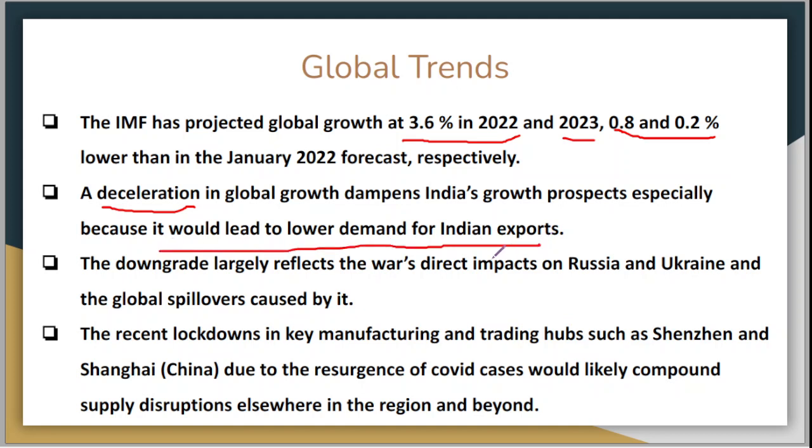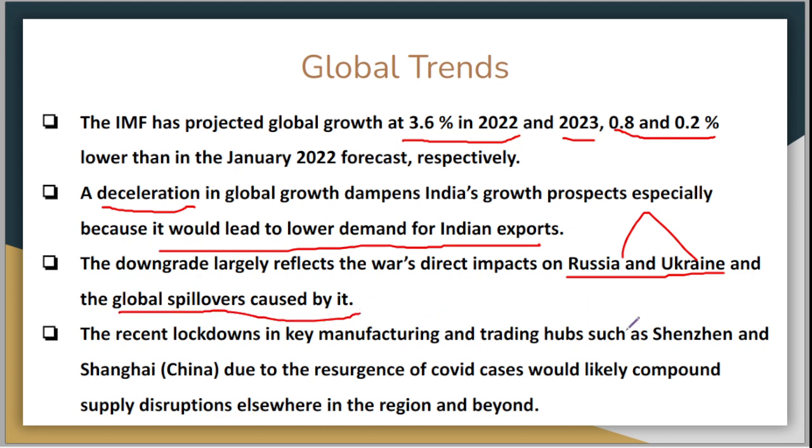India is more of an importer economy, and we do not export much of our stuff. And if there is going to be lower demand for the stuff which we are exporting, then it is of course going to affect our economy in a very bad manner. The downgrade largely reflects the war's direct impact on Russia and Ukraine. So the war between Russia and Ukraine, these two countries, and the global spillovers caused by it.